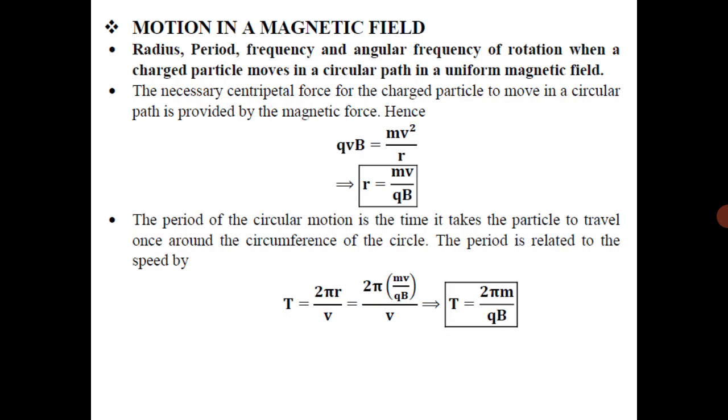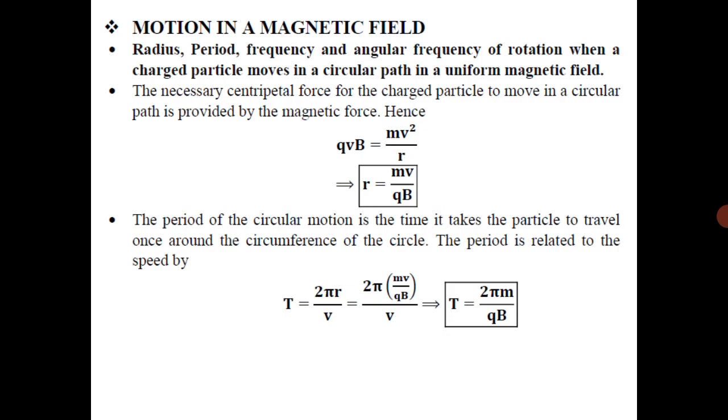Now the term period. Period means time taken to complete one circle. Okay. Suppose T is the time taken by the particle to complete one rotation. So speed is distance by time. So the distance covered by the particle is 2 pi r, and the time is T, and the ratio is v. So therefore T equal to 2 pi r, that is distance, that is circumference of the circle, divided by velocity.